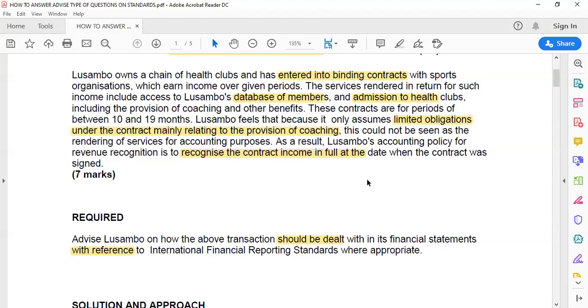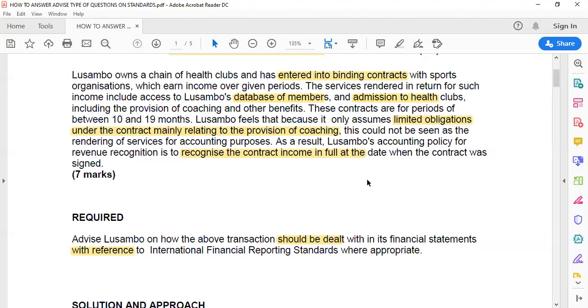So now here, you bring out a point that IFRS 15 says about this kind of situation. So now, let's bring out our answers. So there we go. If you're explaining point number 3 on identifying the separate performance obligation, this one should have said Lusambo needs to consider this. Despite Lusambo's claims, for example, that